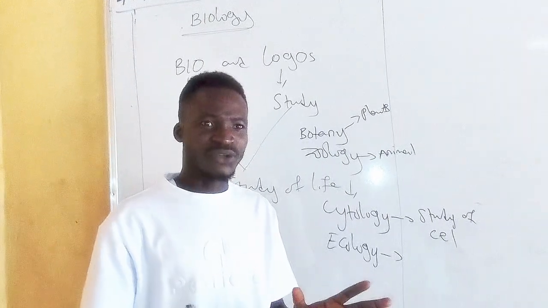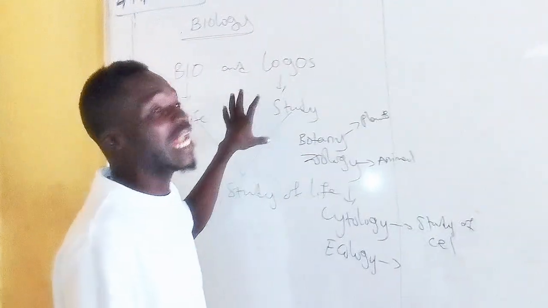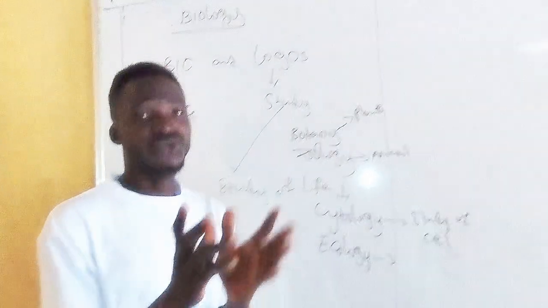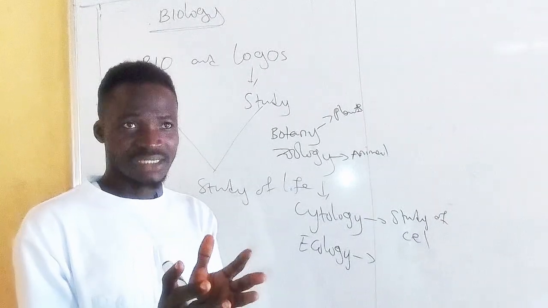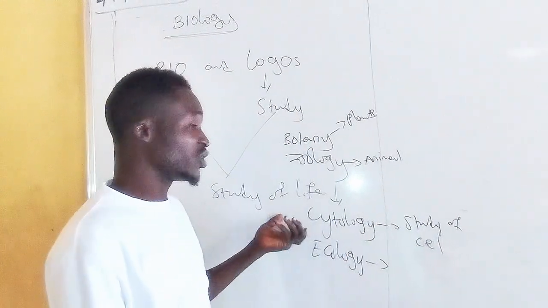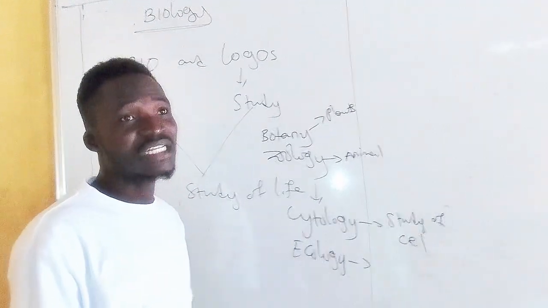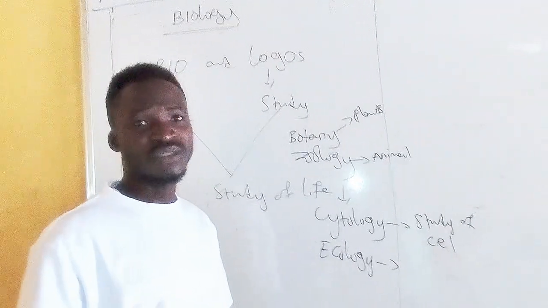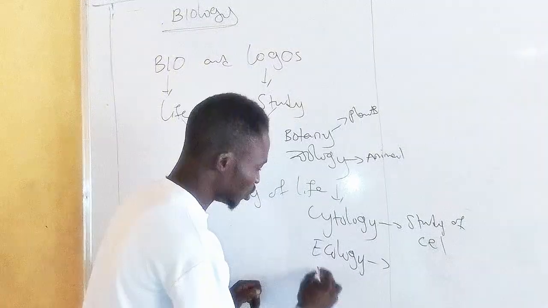So biology is not difficult. We are basically looking into life and how we are being what? Influenced. Are you getting this? So these are the further branches of biology. We can have cytology, we can have ecology, as I've said, we can have entomology, we can have parasitology.